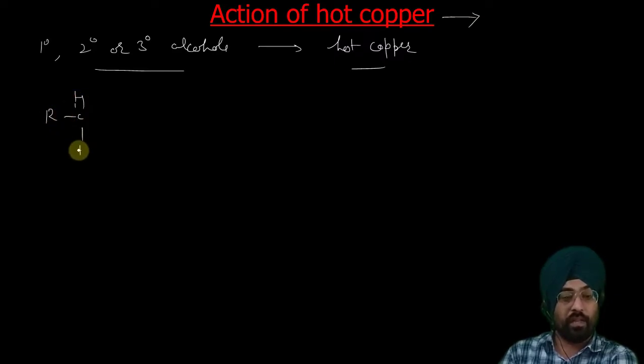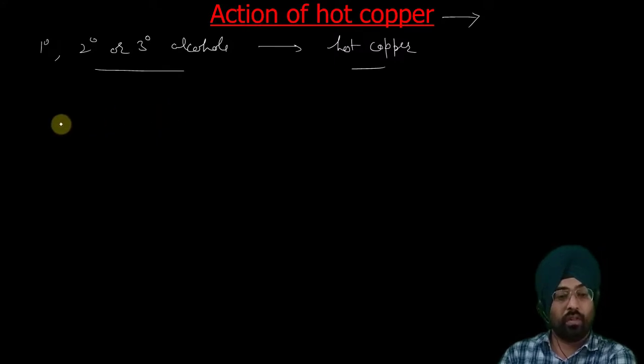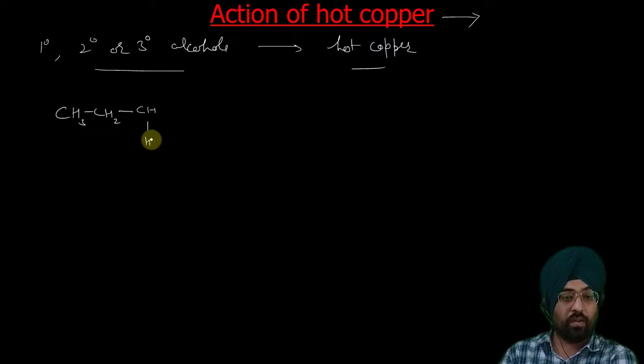Now suppose we have some primary alcohol. Let me have some other structure. I need some chain here so that you can understand better. So suppose this is ethanol, CH3CH2OH.